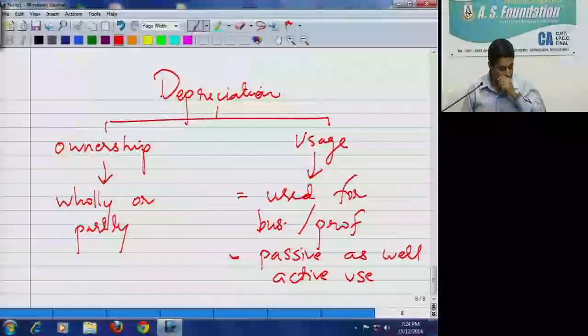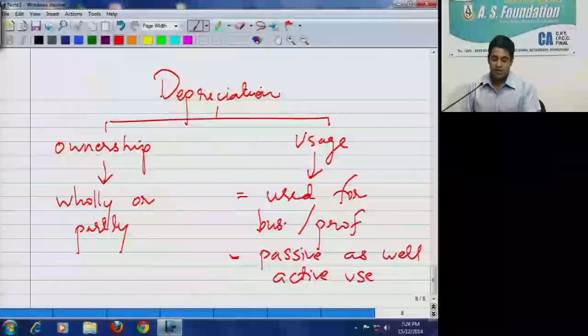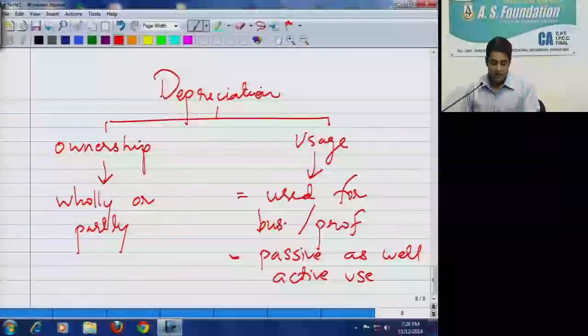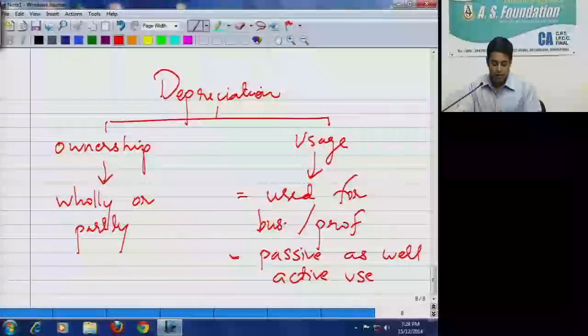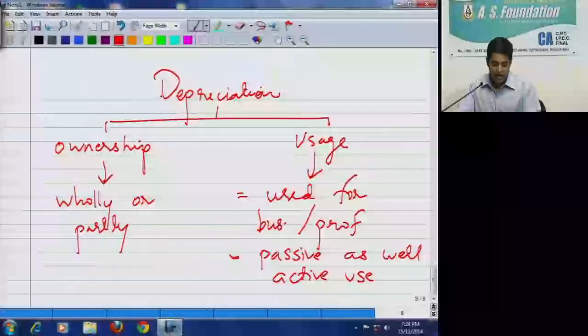Usage, active as well as passive use. It is not necessary that these assets should be used throughout the previous year. Even if these assets were used for only part of the year, the assessee can avail the full allowance permissible under this section, and not merely an amount proportionate to the period of user. Any forced idleness of the machinery cannot disentitle the assessee from getting the benefit of the allowance.